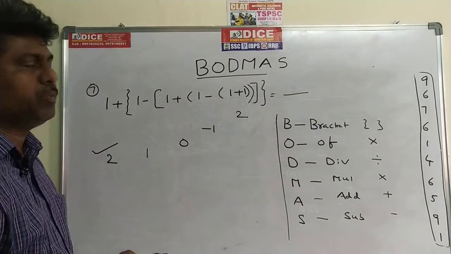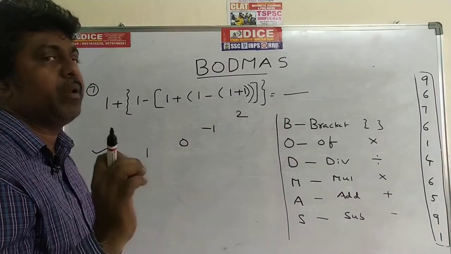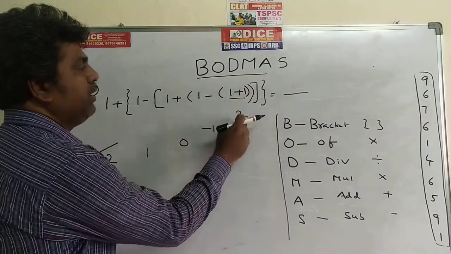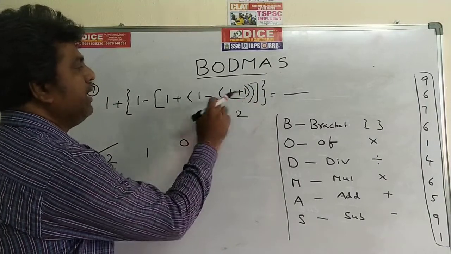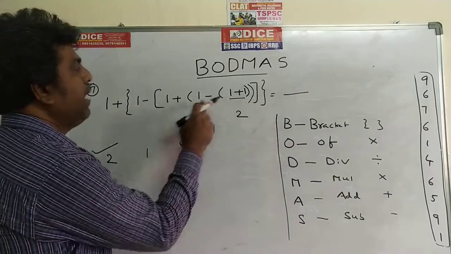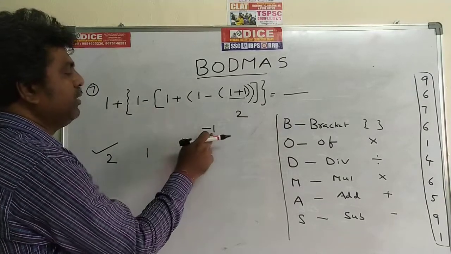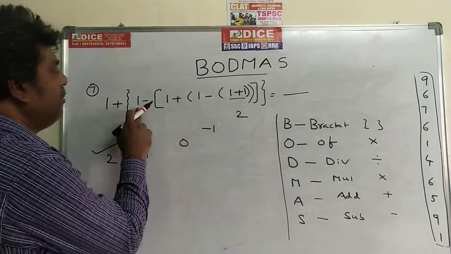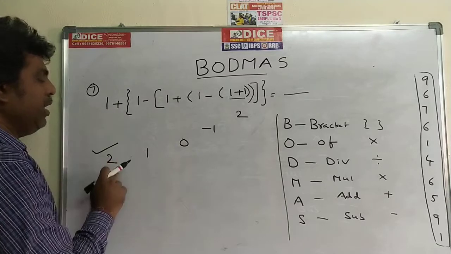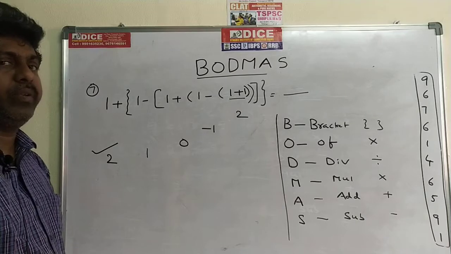Once again I am telling you this problem. When all the brackets are given, the priority goes to the inner bracket. Inner bracket: 1 plus 1, the value is 2. Next inner bracket: 1 minus 2, the value is minus 1. Next inner bracket: 1 minus plus of minus 1, plus of minus is minus only, 1 minus 1, the value is 0. Next, 1 minus 0, the value is 1. 1 plus 1, the value is 2. Write down this one, you can go for the 8th problem.